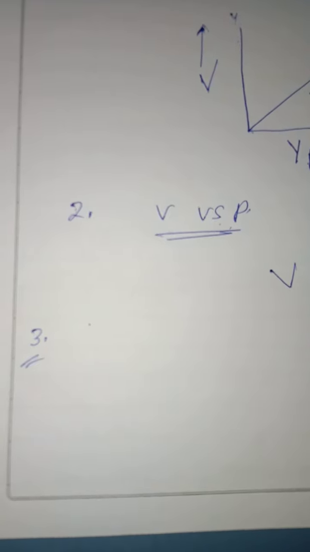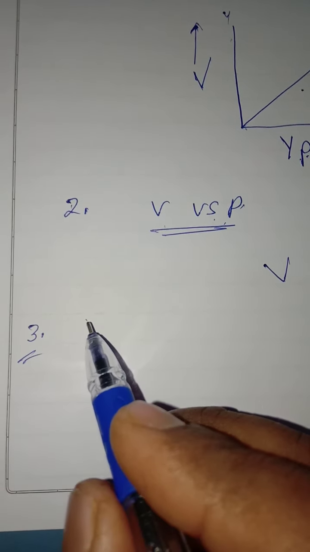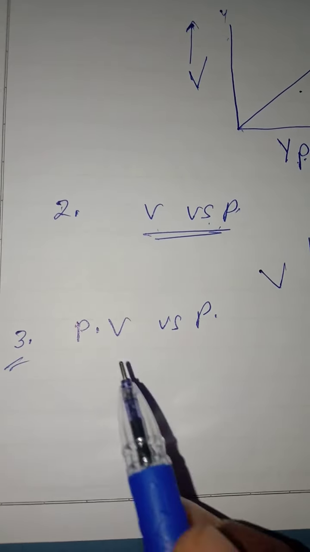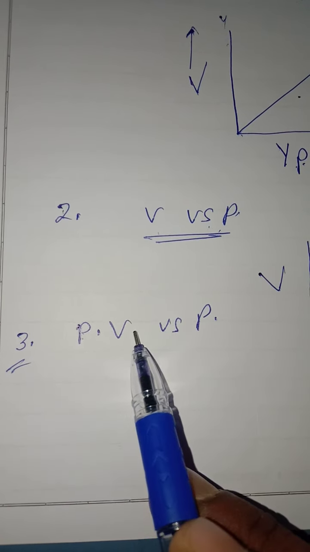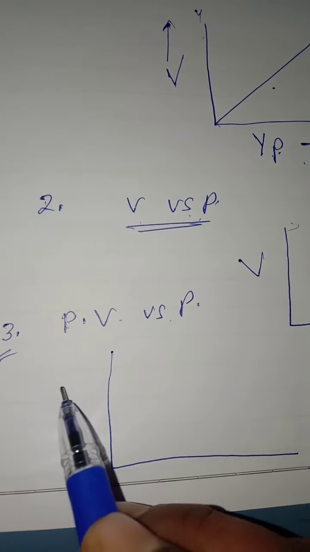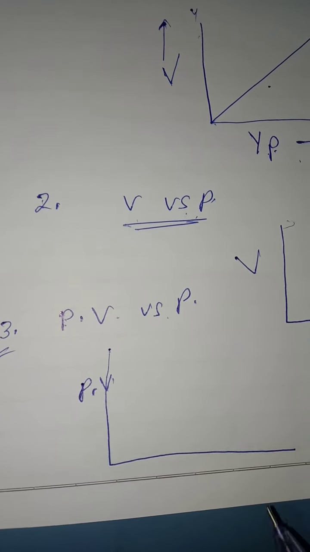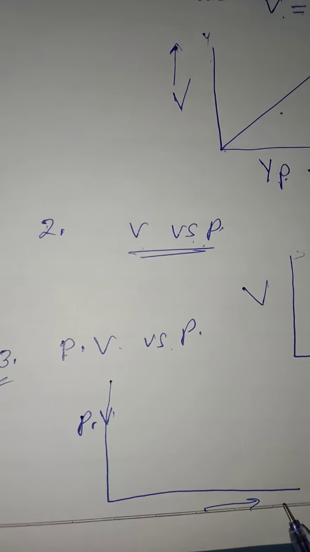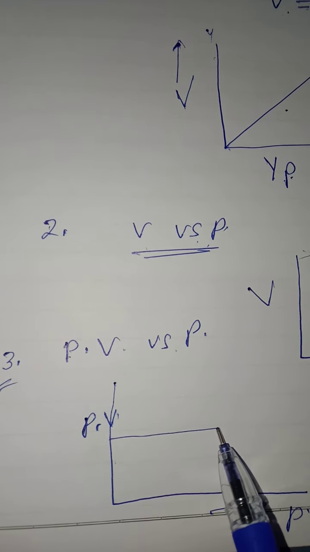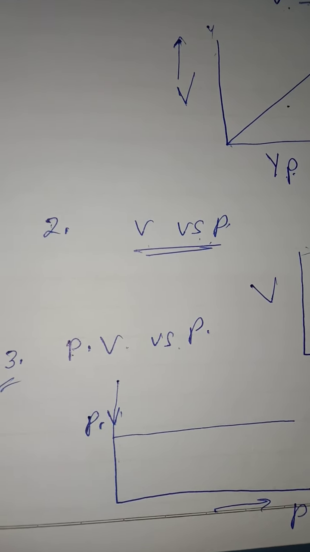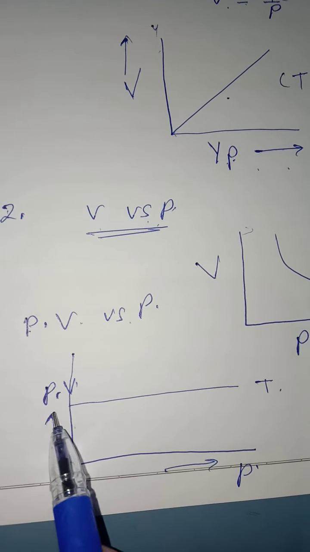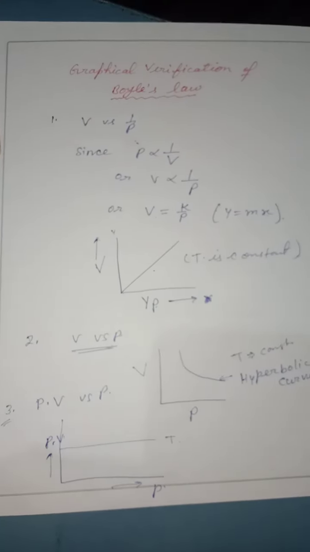Suppose it is P into V versus pressure, meaning the product of pressure and volume versus pressure. This is a very important graph for you, my dear. This is P into V, and on the x-axis suppose you have taken pressure, then you will get a straight line at the given temperature. So this is the complete information about Boyle's law.